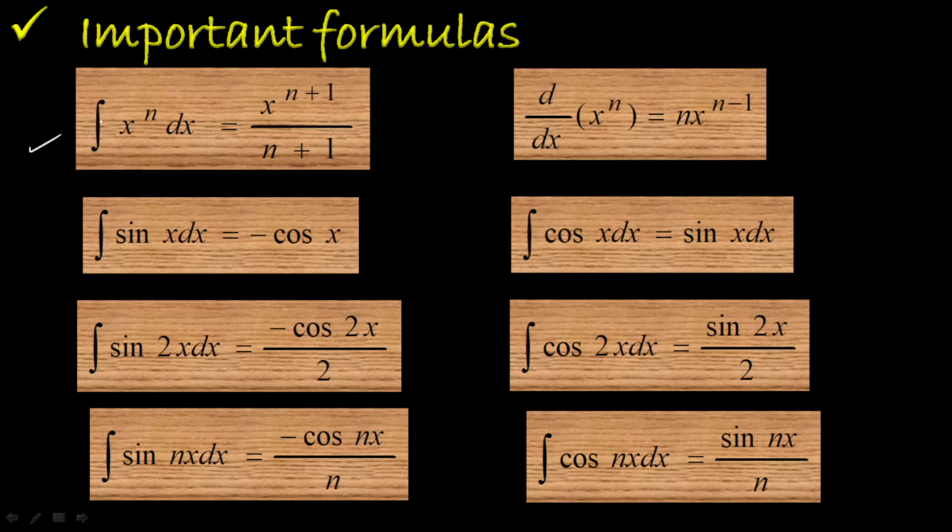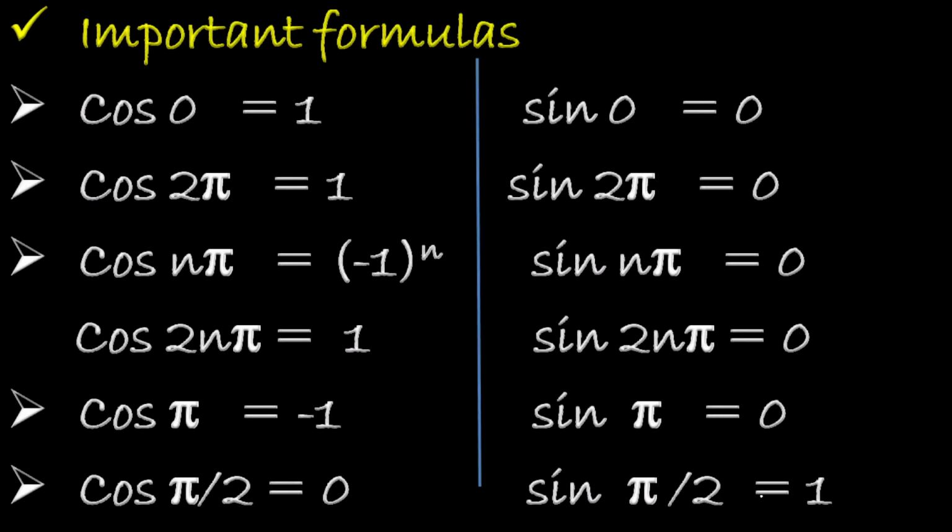Integral x^n dx is equal to x^(n+1) divided by (n+1), whereas d by dx of x^n is equal to n x^(n-1). Integral sin x dx is nothing but minus cos x, whereas integral cos x dx is nothing but plus sin x. And integral sin 2x dx is equal to minus cos 2x divided by 2, and integral cos 2x dx is equal to sin 2x divided by 2. And integral sin nx dx is in general minus cos nx divided by n, whereas integral cos nx dx is equal to sin nx divided by n. So these are all the values you should remember while substituting the limits.